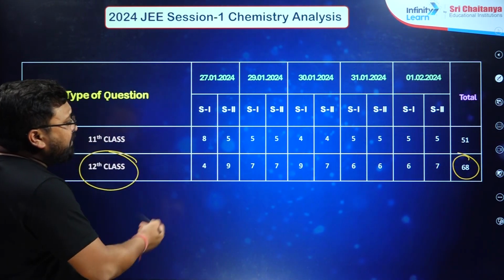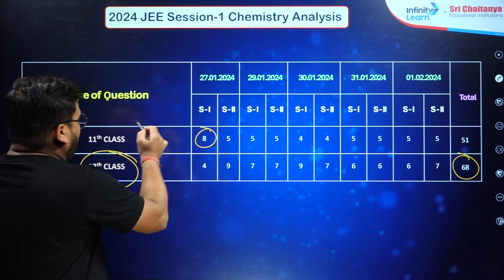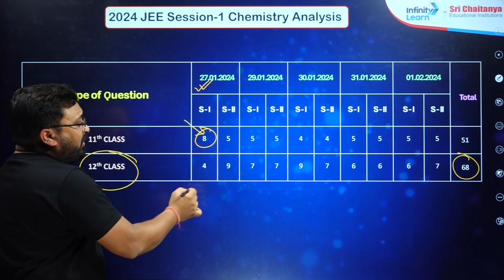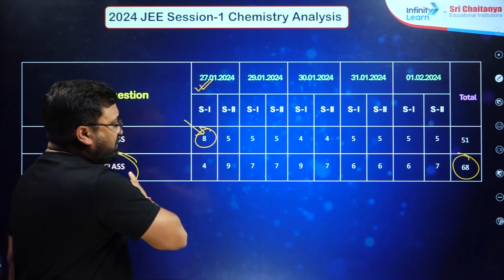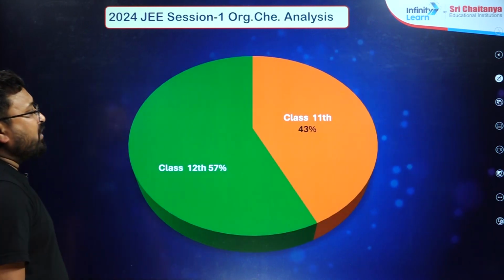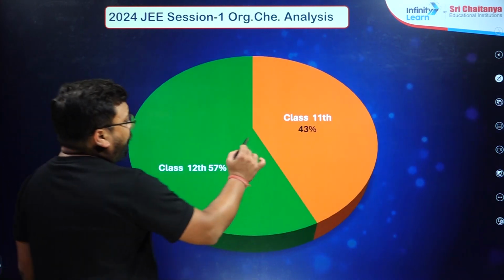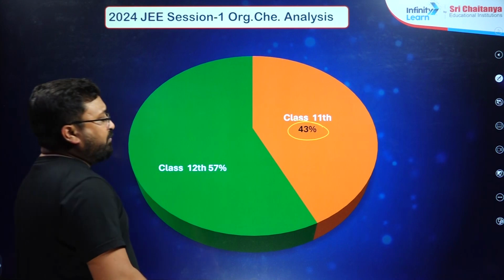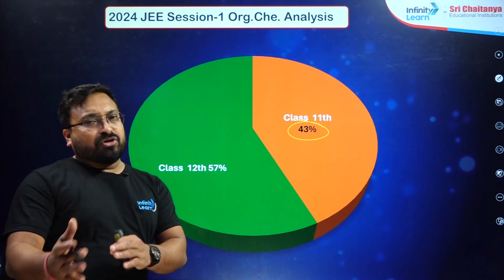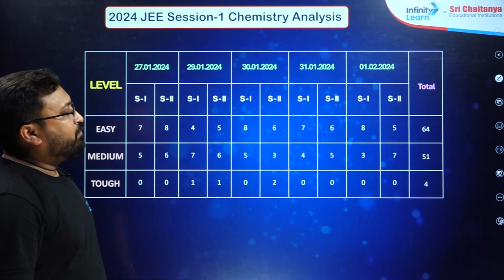In some cases, like 27 shift 1, the class 11th portion dominated, but in general the class 12th organic portion dominated the paper. So this is the distribution: 43% of organic questions belong to the class 11th part, and 57% belong to the class 12th organic part.